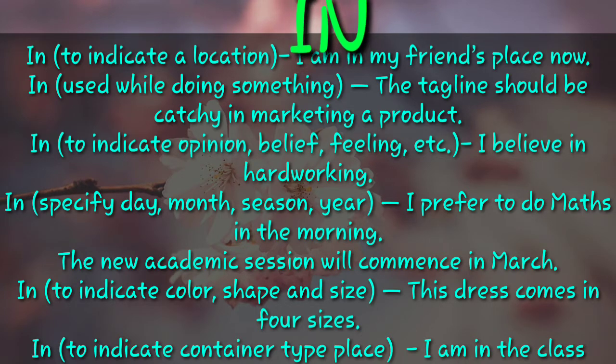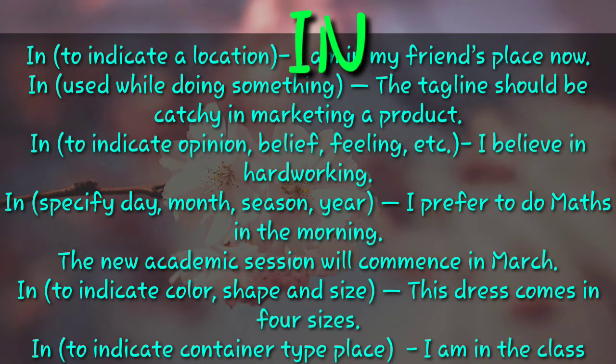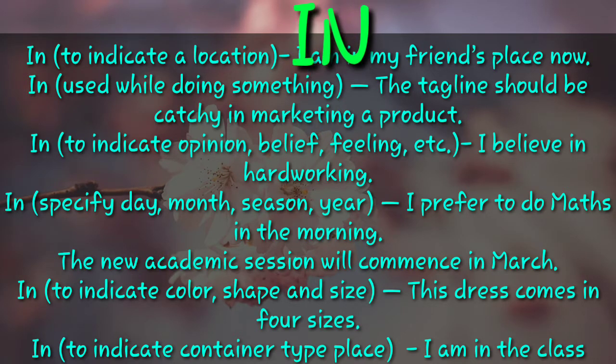So in March, March is longer duration time. That is why we can use in there. On is used for small duration of time and in is used for longer duration of time. But in here can be used for the specific timing of the day. For example, in the morning, in the afternoon, in the evening also.